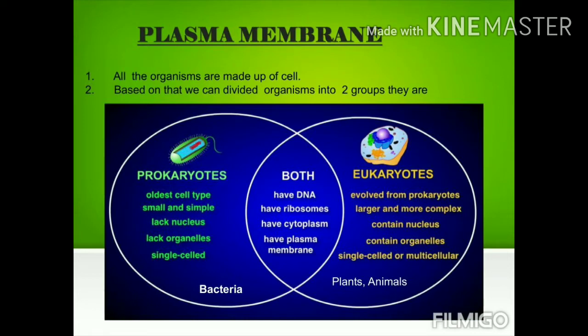Already we know different organelles are there in the cell: mitochondria, endoplasmic reticulum, ribosomes, lysosomes, Golgi bodies. Most of the organelles are not present in prokaryotes. All organelles are present in eukaryotes.